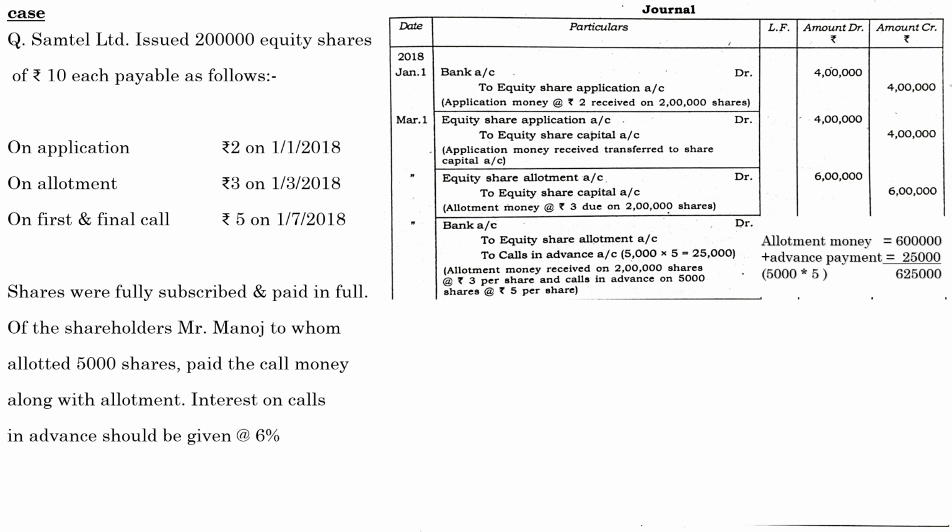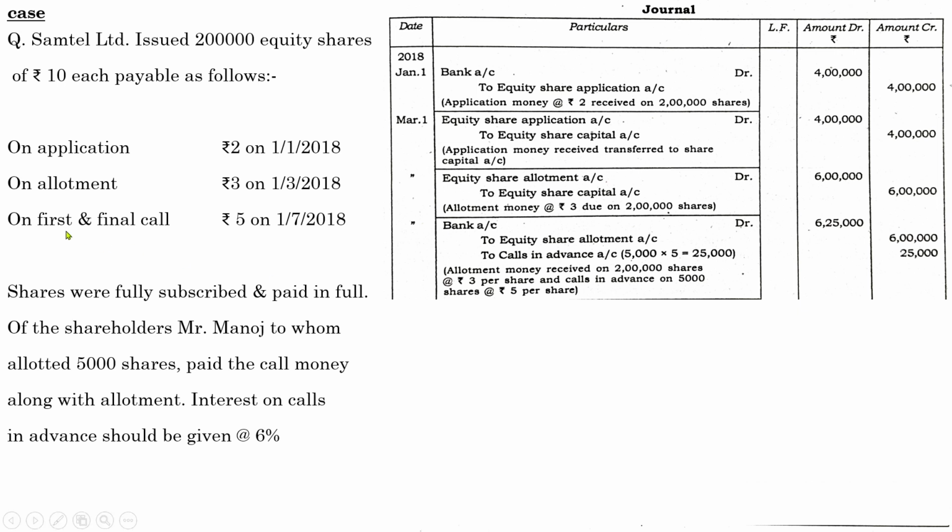I hope you are getting the concept. The actual amount to be received was 6 lakh, but there is an advance amount received by the company from a certain shareholder worth rupees 25,000. So a total of 6,25,000 has to be shown as a receipt entry. Total bank account 6,25,000, out of which the actual amount to be collected with regard to share allotment is 6 lakh. We have entered the amount, and the advance amount received is 5,000 into 5, 25,000. Make the necessary narration for each of the journal entries.